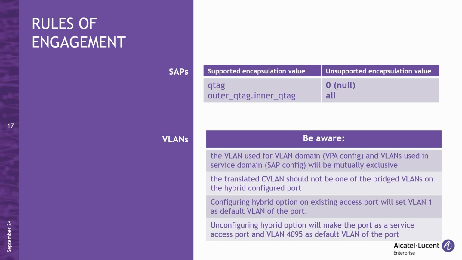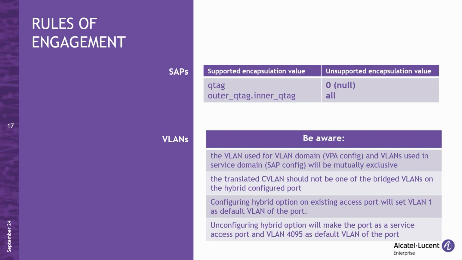When using the hybrid access port feature, it is important to follow a few key guidelines. When configuring service access points on hybrid access ports, only single and double Q tags encapsulation is allowed. The use of null or all encapsulation is not permitted.